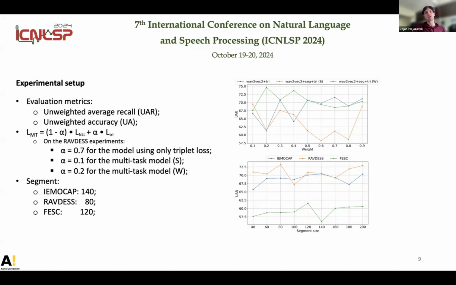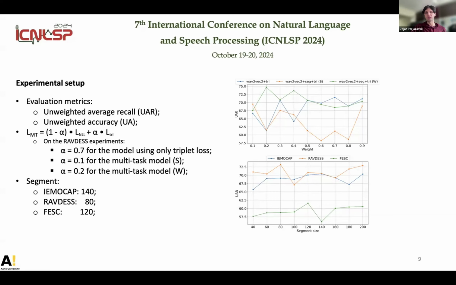We also tried to make alpha a learnable parameter during training, but that also did not improve the results. Then we also experimented with different segment sizes. So in the second plot, we can see how the unweighted average recall changes with different segments. Here I want to point out that a segment size of 100 is roughly 200 milliseconds in audio. So we found out that for IEMOCAP, a segment size of 140 is the best.